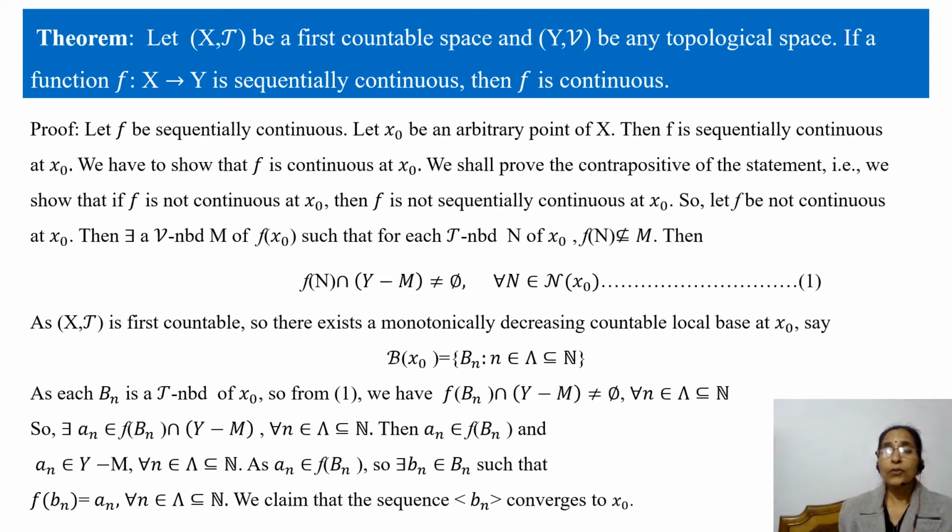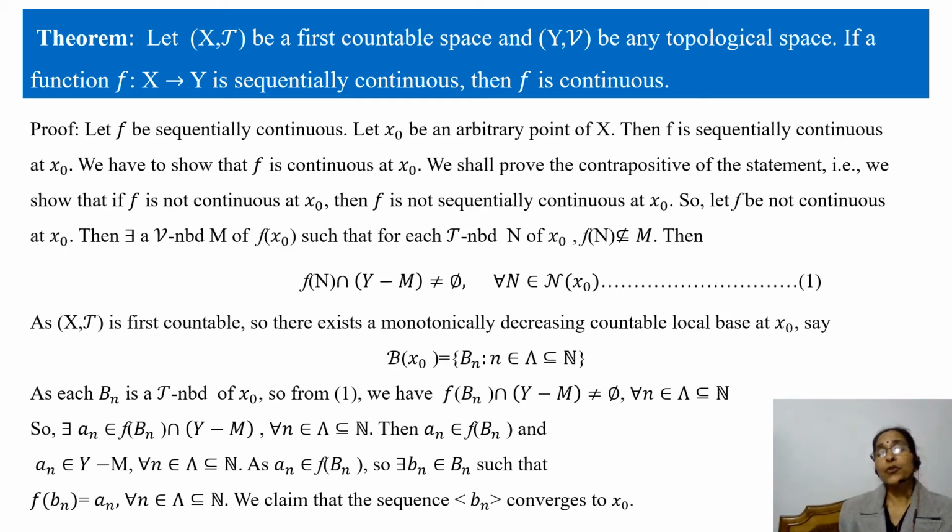Let me recall to you sequential continuity at point x naught. Function f is said to be sequentially continuous at x naught if for every sequence x_n in X which converges to x naught, the sequence of functional values, that is f of x_n, converges to f of x naught.